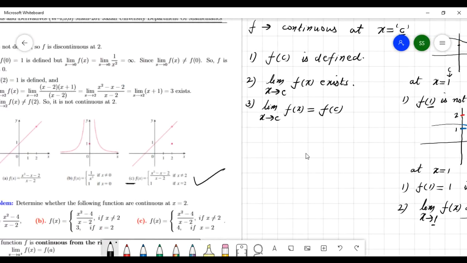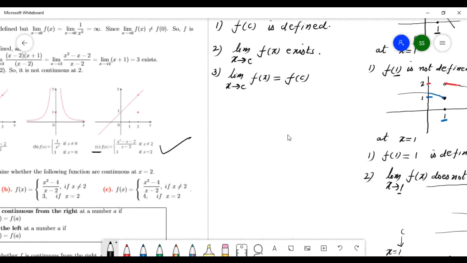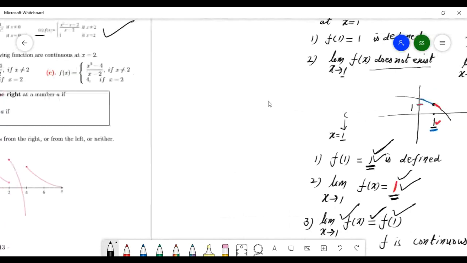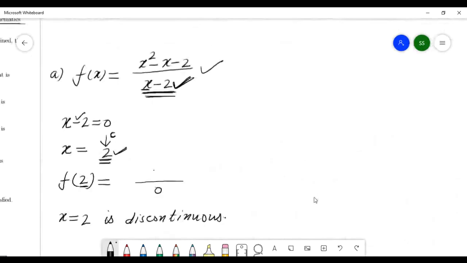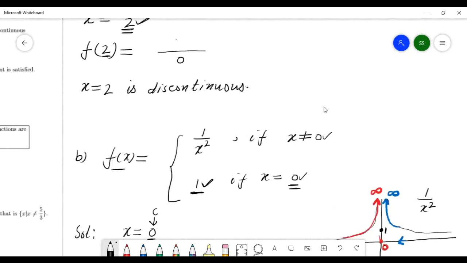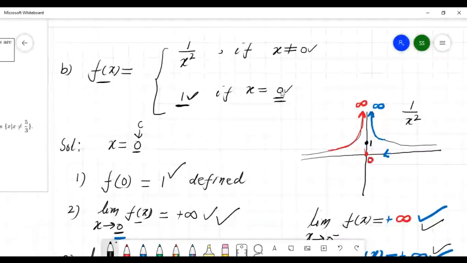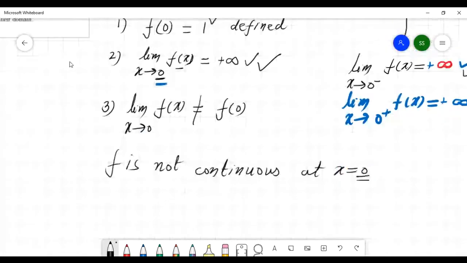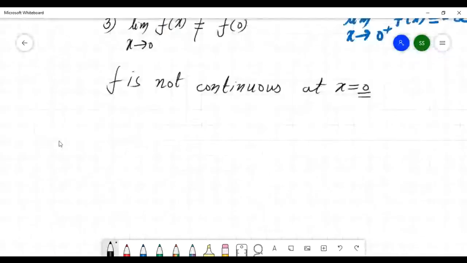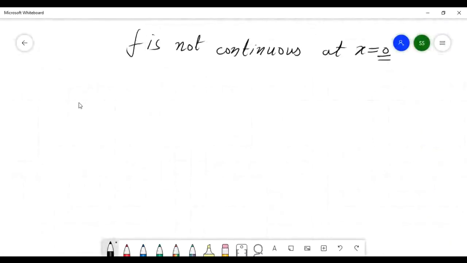So let me check here. Number C, x square minus x minus 2. See this.